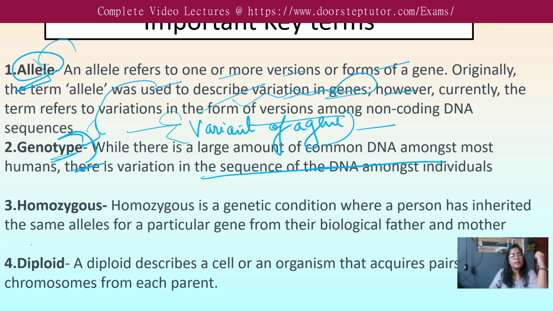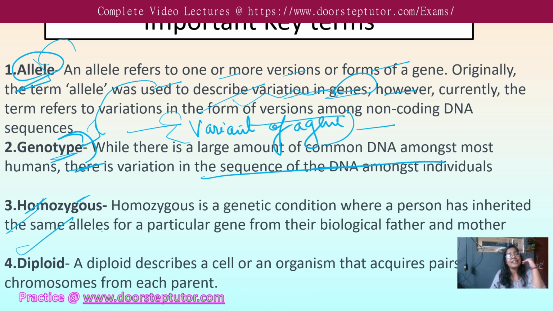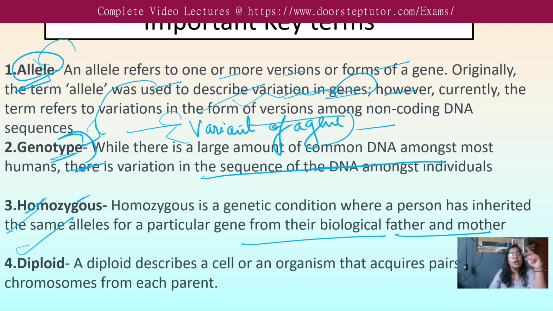Now third, we have homozygous. Homo means same. We are definitely going to talk about the zygote. Homozygous is a genetic condition where a person has inherited the same allele, a varied form of a gene, the same allele for a particular gene from their biological father and mother. Now I hope you can connect that to the example of a brother and sister: you have the same allele of a particular gene from your biological mother and father.